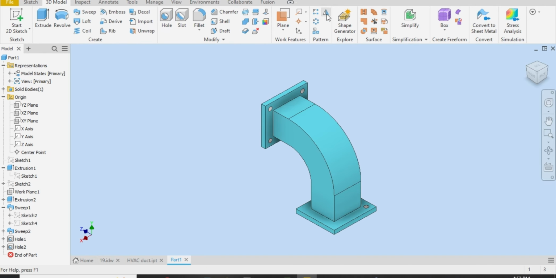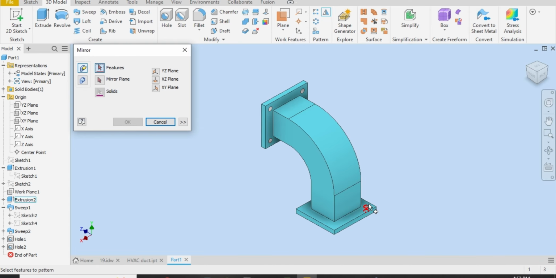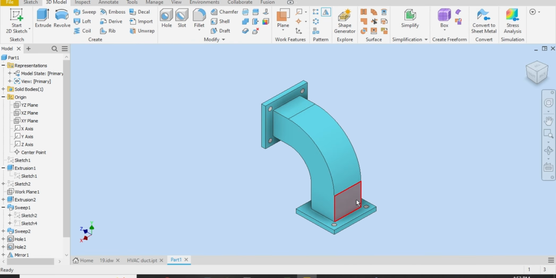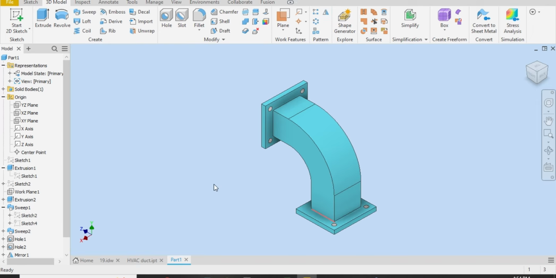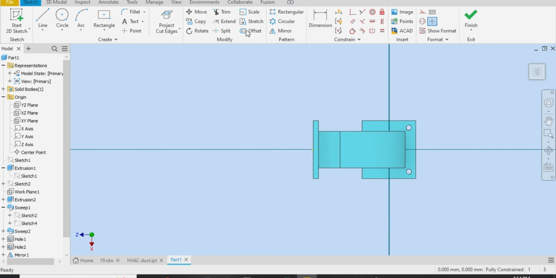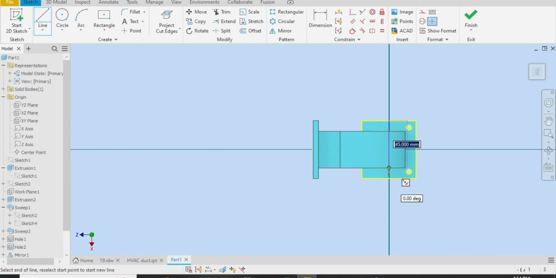Let me select mirror for this, select this hole, and I will choose the YZ plane. OK, now select mirror again, select these holes. Okay, we have to draw a line here, so I will just simply create sketch here like this. Let me project cut edges and draw a line. Not line, but let me Control Z